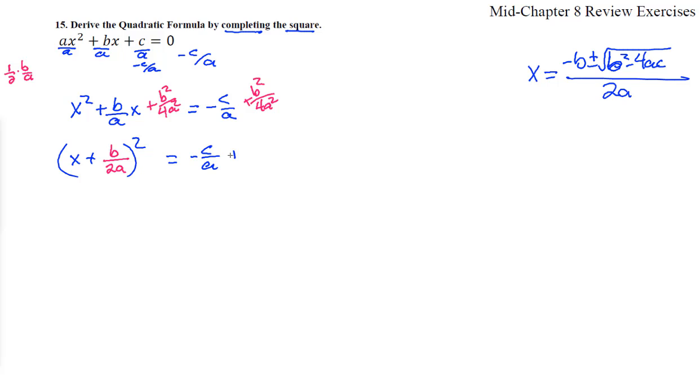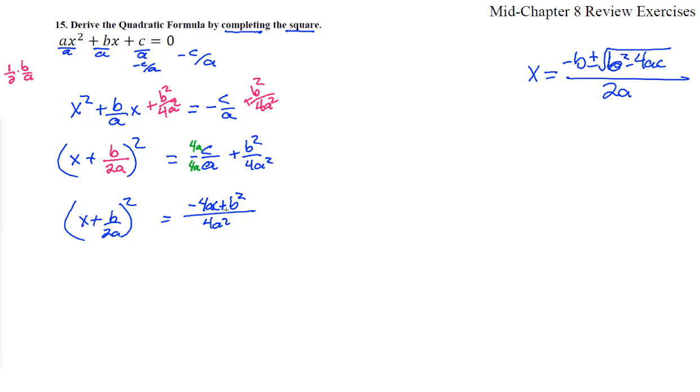Negative c over a plus b squared over 4a squared. All right, there we go. Look at that. Now we have it as a perfect square. Let's combine these fractions, put those two together over on this side, and we need a common denominator. Looks like this has 4aa, so we need to times by 4a here to get 4a squared, so times by 4a up there. And so we will have negative 4ac plus b squared all over 4a squared. Oh, that's a c there. All right, equals x plus b over 2a all together squared.